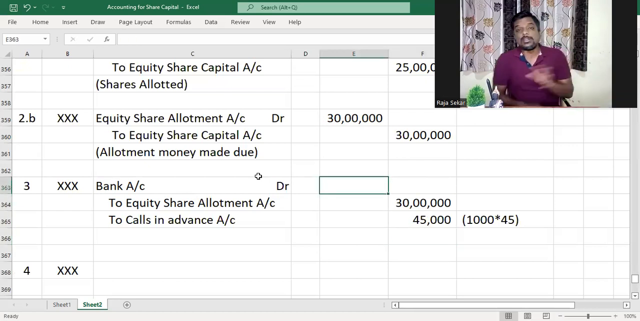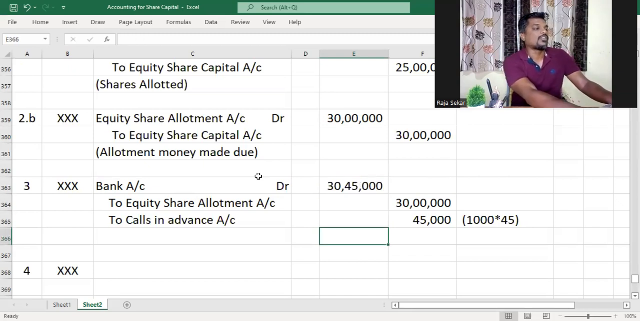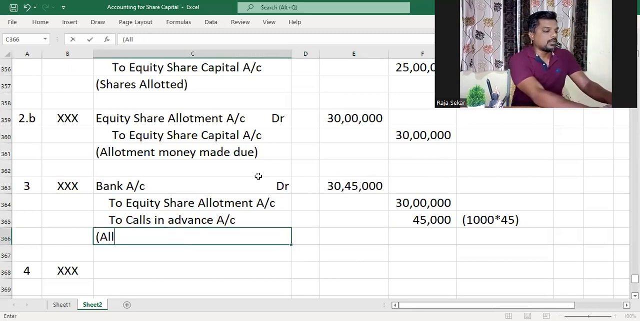So how much will be debited to bank account? The company received all the amount due on allotment. So that is 30 lakhs plus whatever Karthi paid in advance. That is 45,000. So the company would have received 30 lakh 45,000. Allotment money.